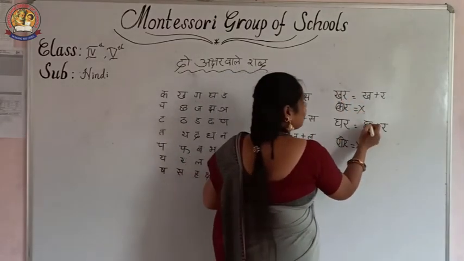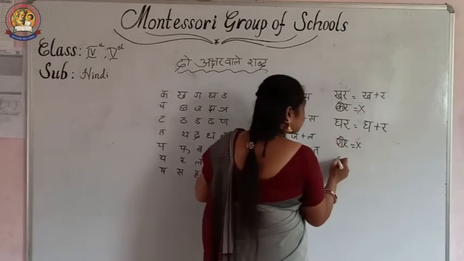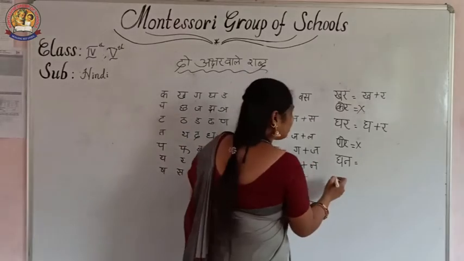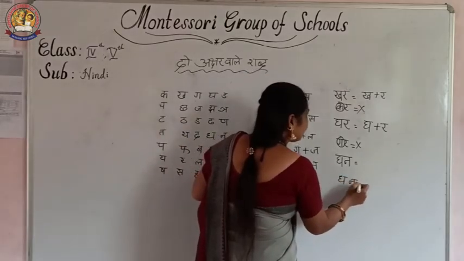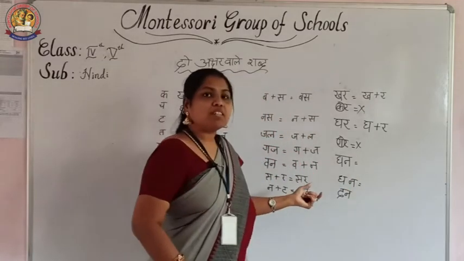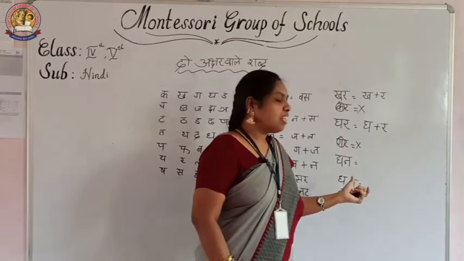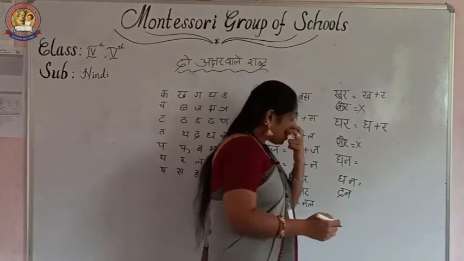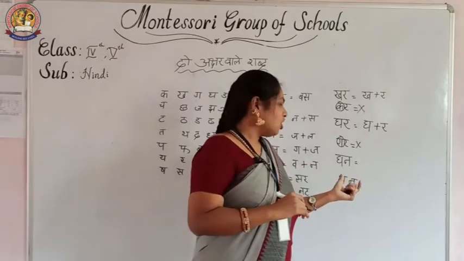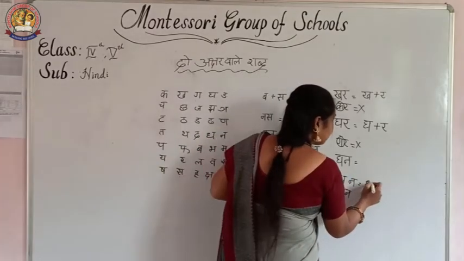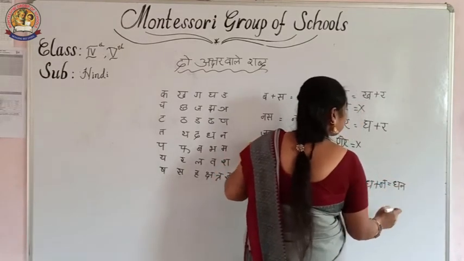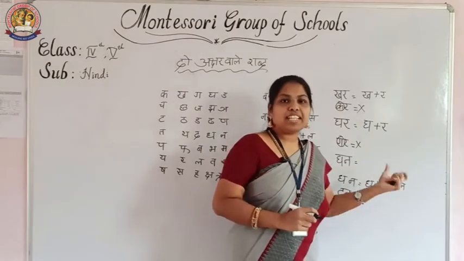And where you are making the mistakes: if I say to write dhan, some children will write ghan. See, it is a mistake. Then if I say to write dhan, some will write dhan with the wrong sound. See, these are the mistakes. You must identify and clearly know the pronunciation of that one. Then only you will write the correct formation of the word. Dha plus na is equal to dhan. This is the way to write two-letter words.